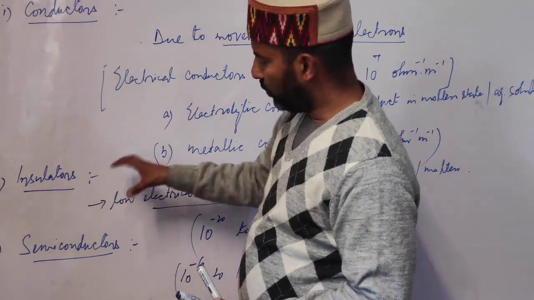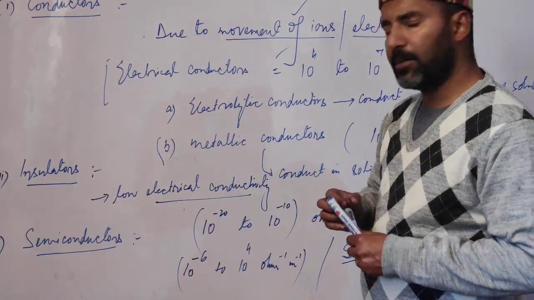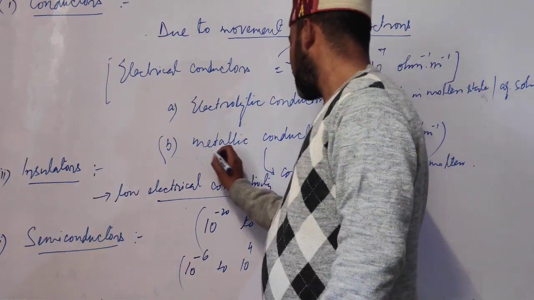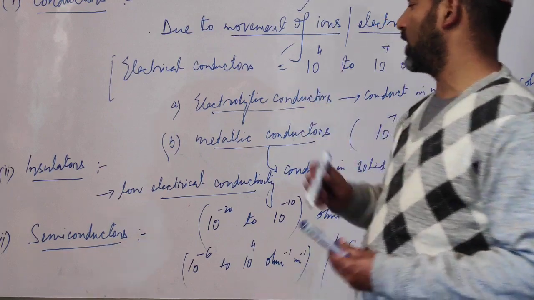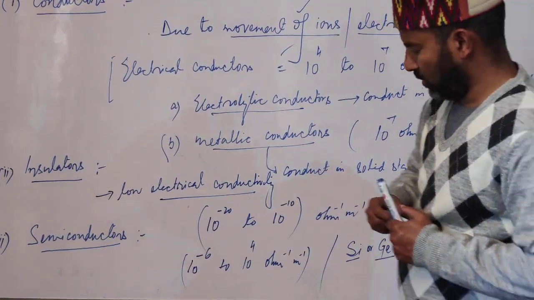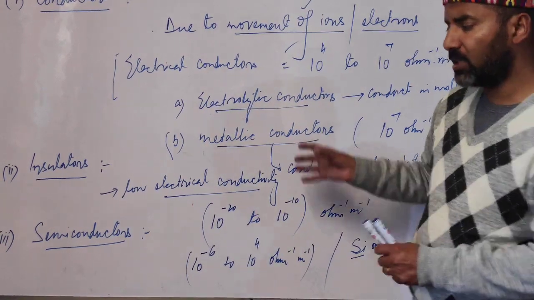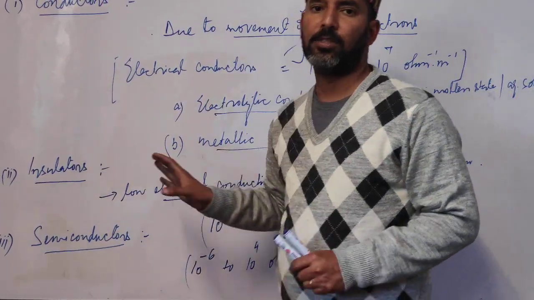Then sulfur, phosphorus, carbon in the form of diamond, then rubber, they all are insulators. And then we have metals which act as metallic conductors, and then we have electrolytes which act as electrolytic conductors. Now students, we will discuss the mechanism of conduction of electricity in metals.